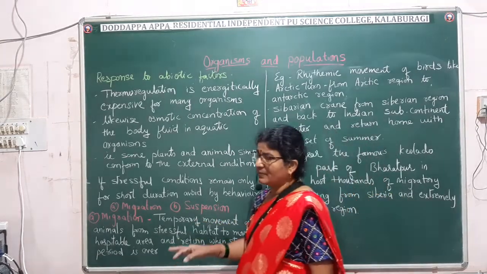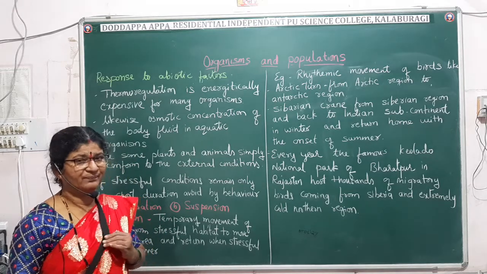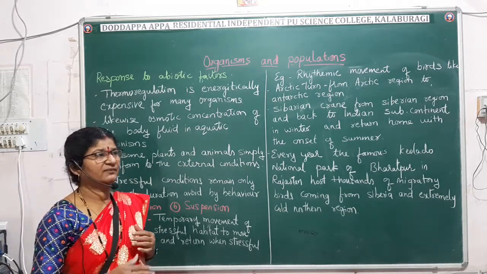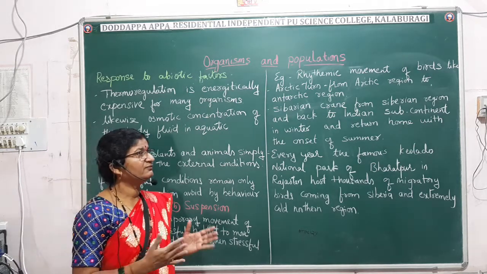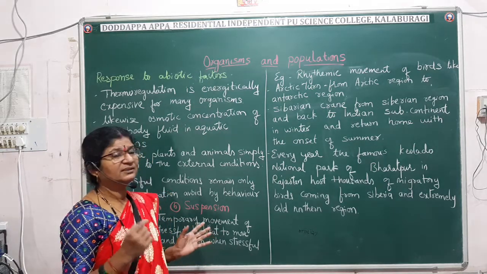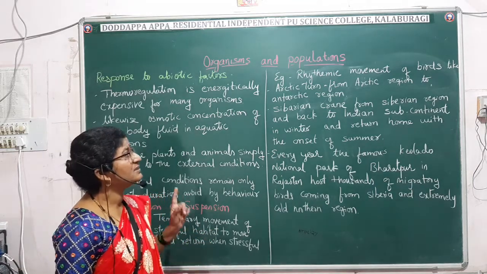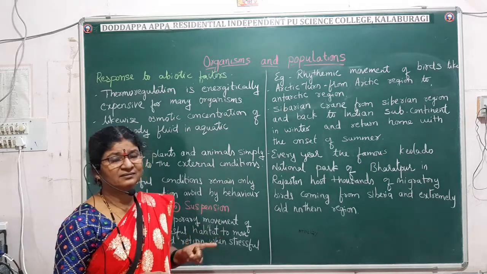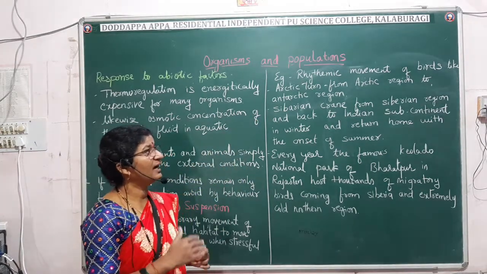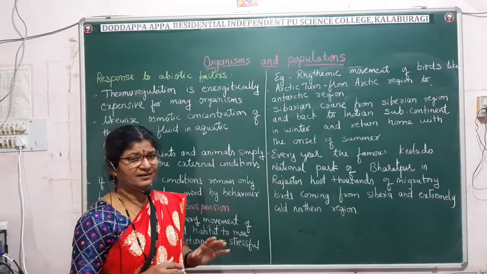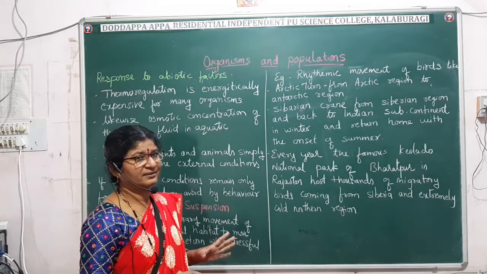Fine. So this migration is best explained by taking example of birds. Even this is exhibited by certain other animals also, but the familiar one are the birds. So the rhythmic movement of certain birds will be the best example. For example, Siberian crane, Arctic tern. Arctic tern, rhythmically from the Arctic region, they will move to the Antarctic region. Again, on return of favorable condition, they will move to the Arctic region.